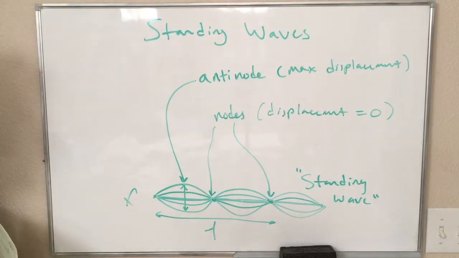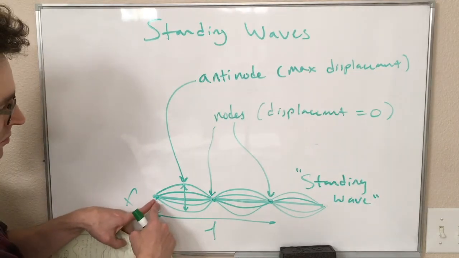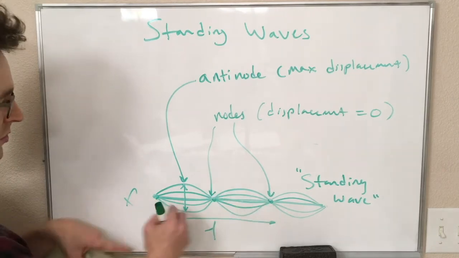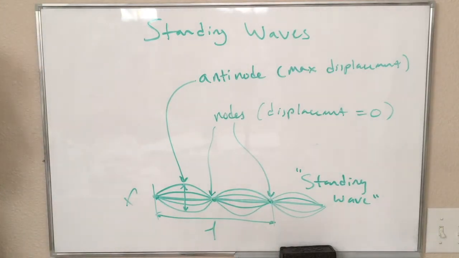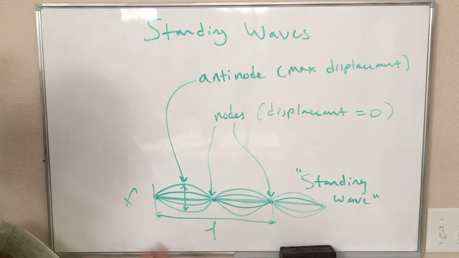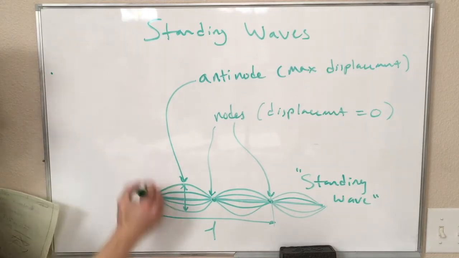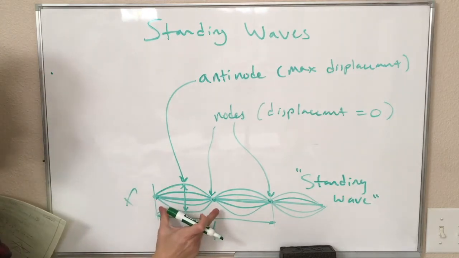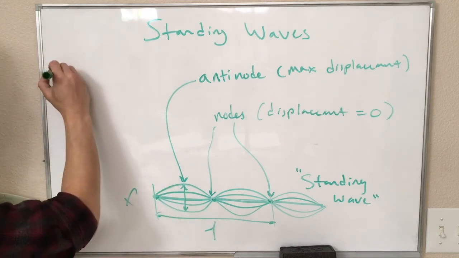Also, note that our wavelength here is marked between these two nodes, right? That's the distance between this point and this point. So it turns out the convenient rule of thumb for the wavelength of standing waves is the distance between two adjacent nodes is half of a wavelength. So let's write that.